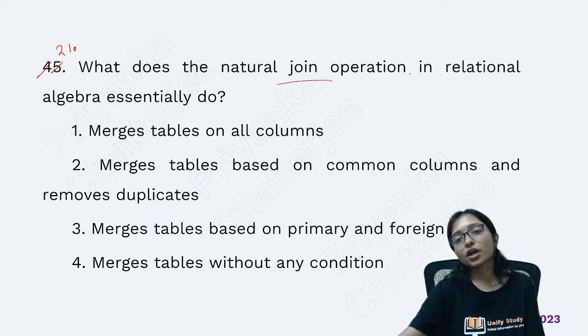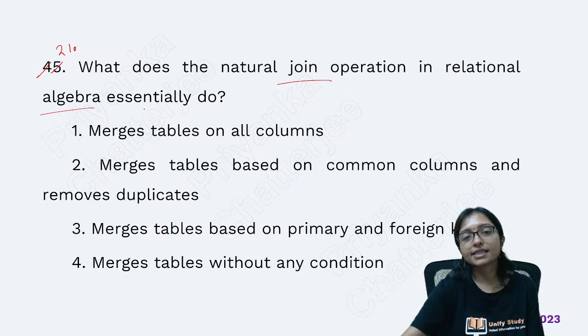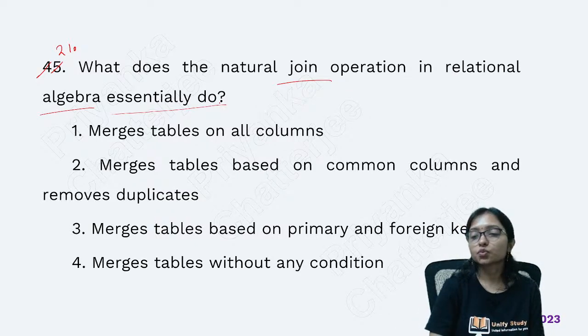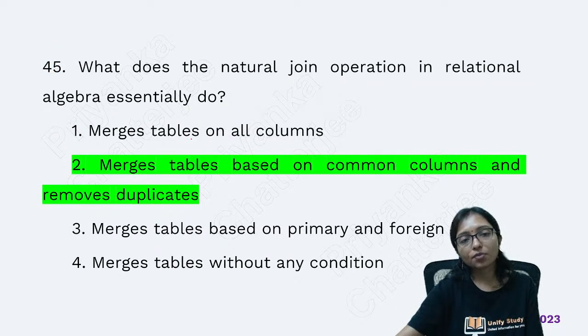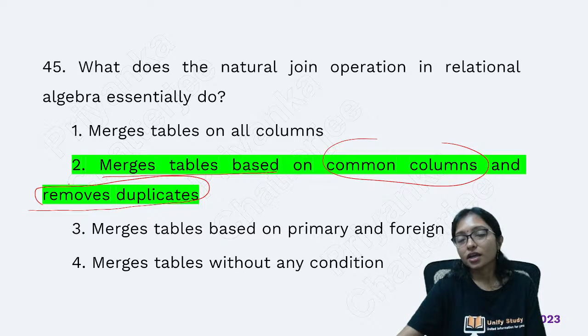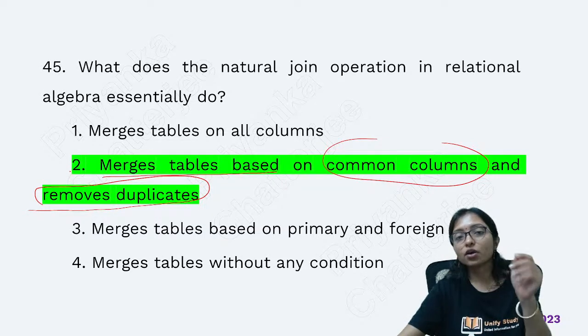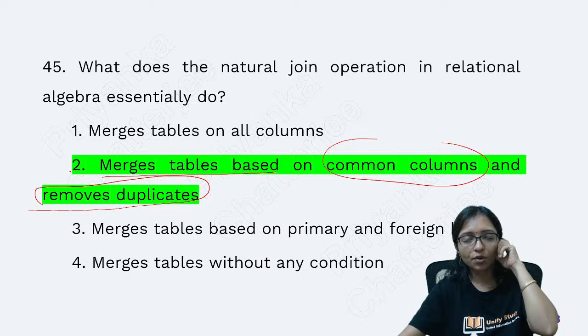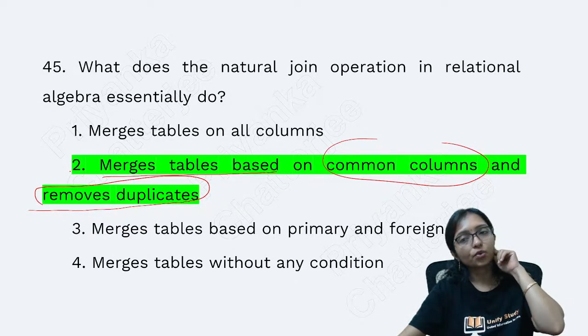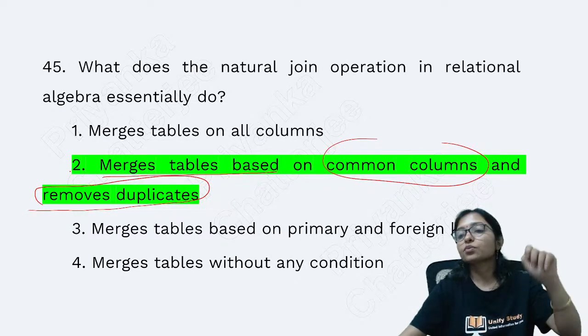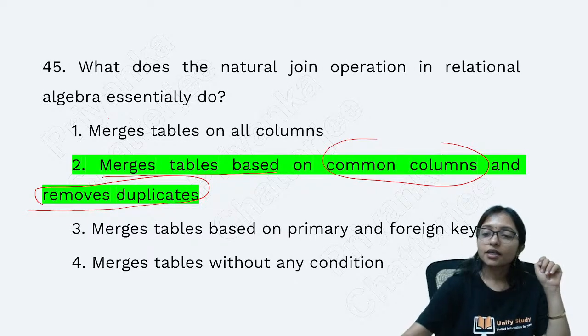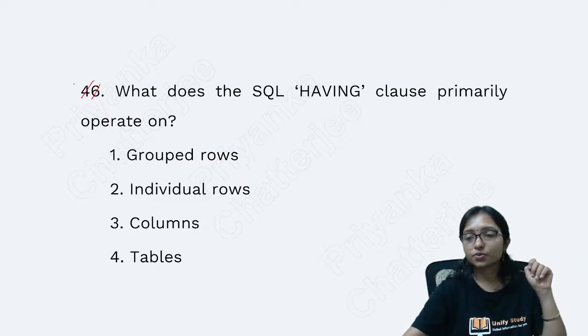What does the natural join operation in relational algebra essentially do? At the time of natural join, we merge the tables based on the common column and remove the duplicate. It is always the common column. Implicitly it will try to find the common column, the joining operation will be done according to that common column, and it will remove the duplicate also. Right? Yes. Question number 22.